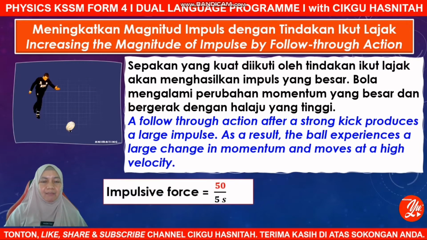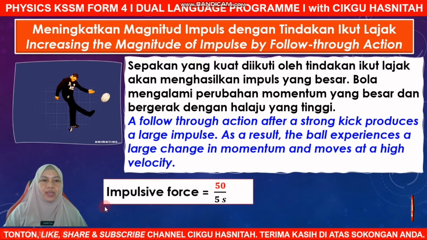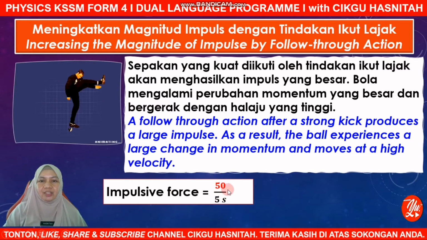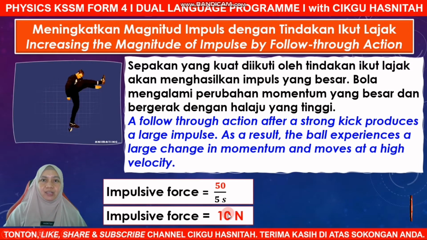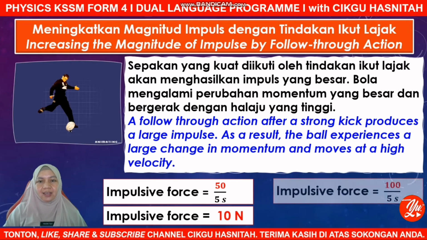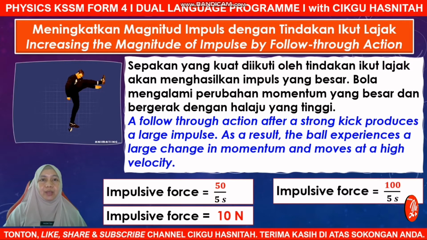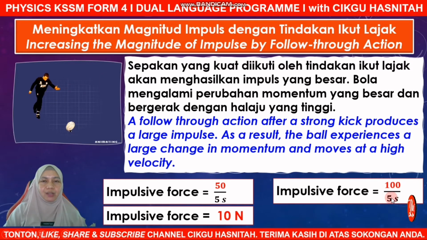Again, by calculation, we can find the impulsive force. This is the time of contact, which is 5 seconds, and the change of momentum is 50. This is without follow-through action. So we will see that the impulsive force produced is 10 Newton. Second, what happens if we increase the change of momentum, we increase the impulse to 100, where the time of impact is now constant at 5?